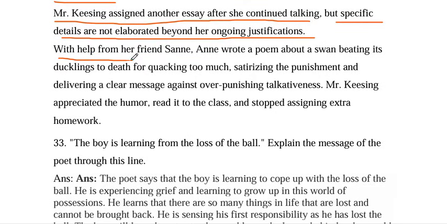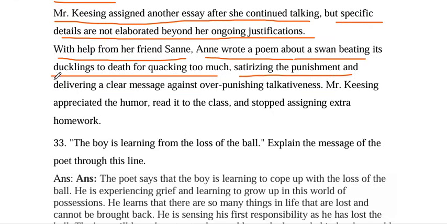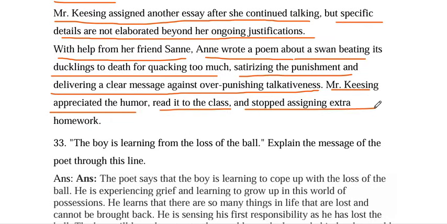With help from her friend Sani, Anne wrote a poem about a swan beating its duckling to death for quaking too much, satirizing the punishment and delivering a clear message against over-punishing talkativeness. Mr. Keesing appreciated the humor, read it to the class, and stopped assigning extra homework to Anne Frank.